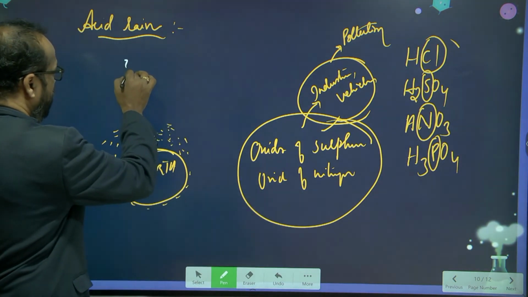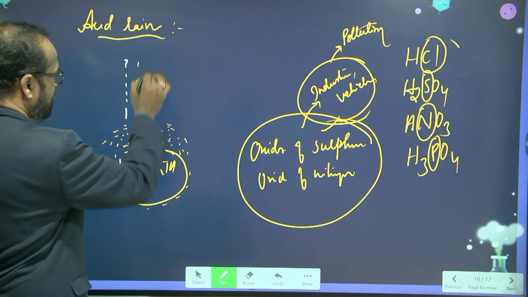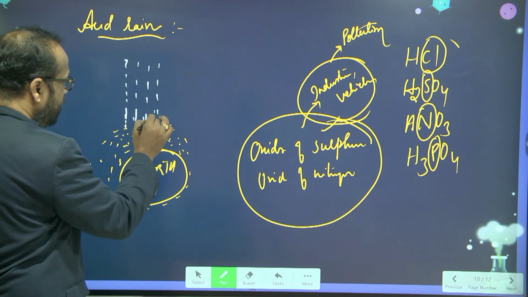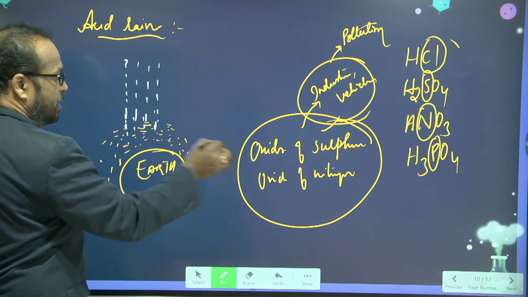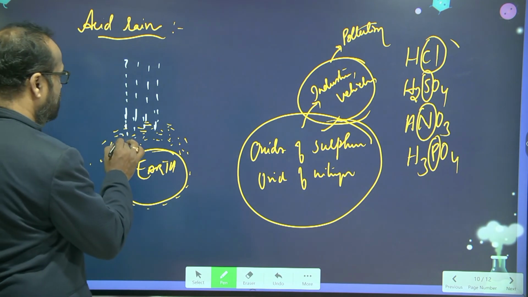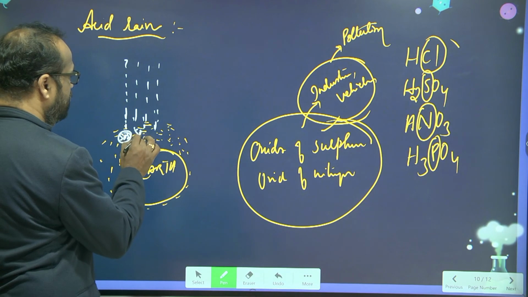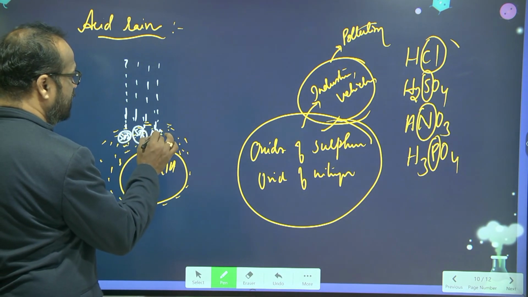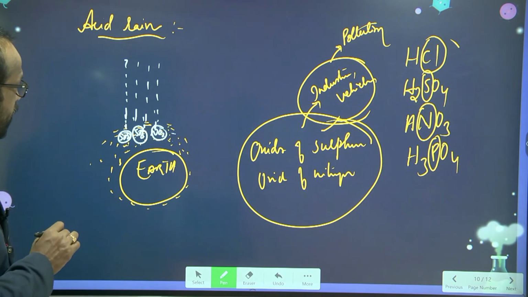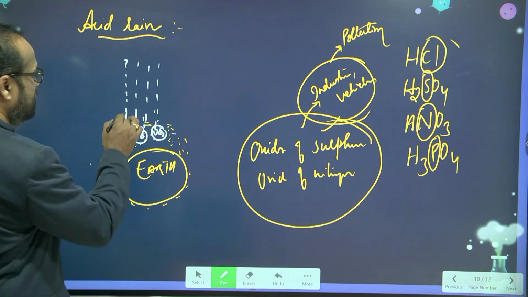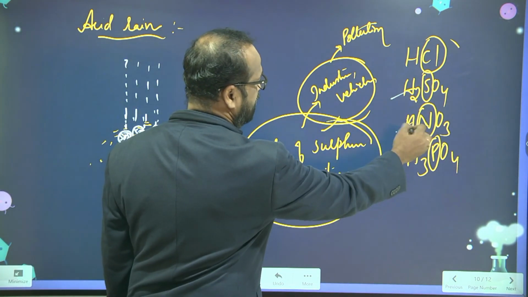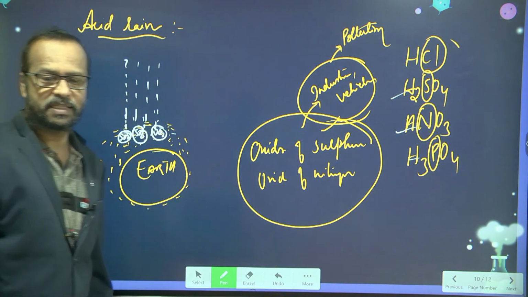When the rain falls, the rain water mixes with these pollutants, for example sulfur dioxide, sulfur trioxide, nitrogen dioxide. When the water mixes with these, they form sulfuric acid, nitric acid, phosphoric acid, and so on.